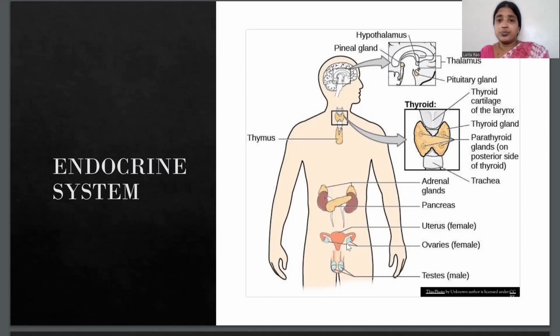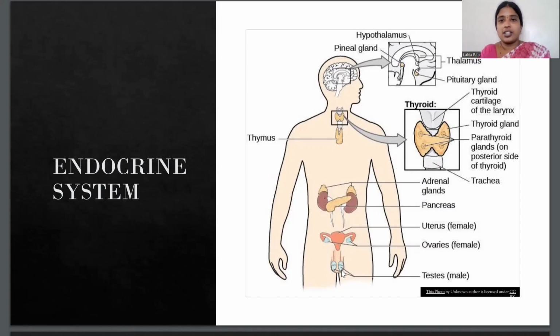The testes secrete the hormone testosterone, which is responsible for controlling the development of secondary sexual characteristics in males.